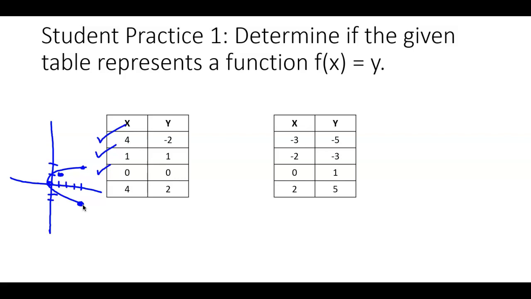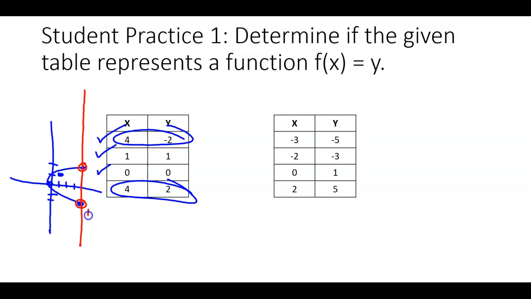Now, how can you tell if something's a function by looking at a graph? You remember it was the 4 that caused the problem? Well, let's take a look at those 2 points. One's here, one's here. They're right on top of each other. On a graph, when that happens, that means it's not a function. What we use is called the vertical line test. If you can draw a vertical line and it touches the graph twice, that's not a function. Horizontal, no. That's okay horizontally.